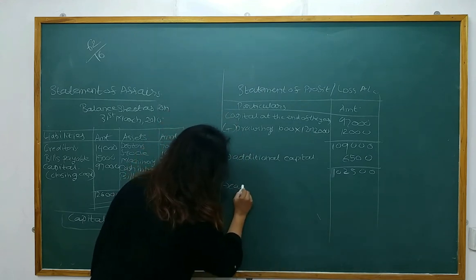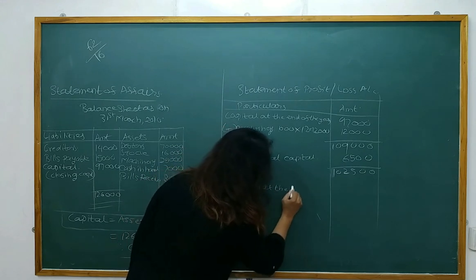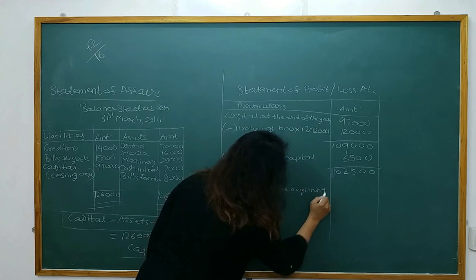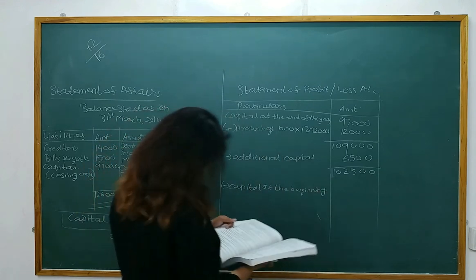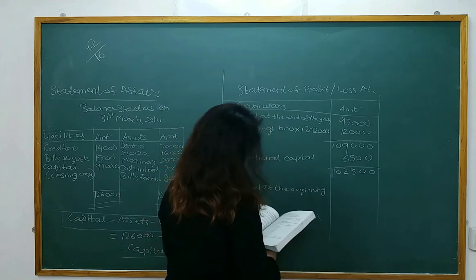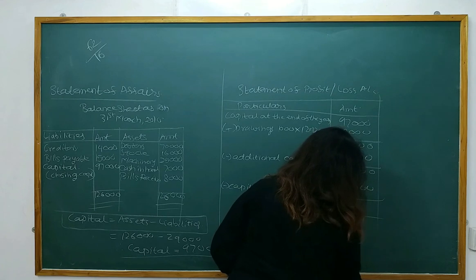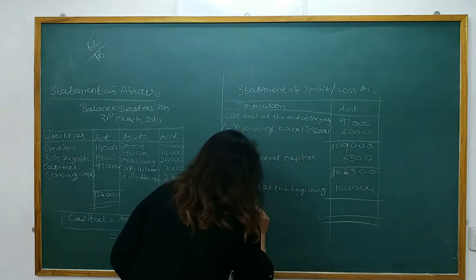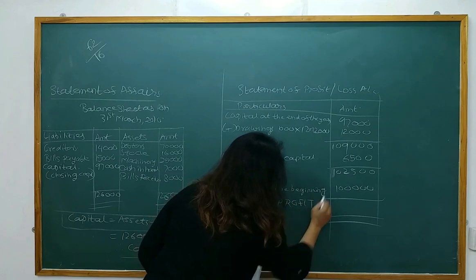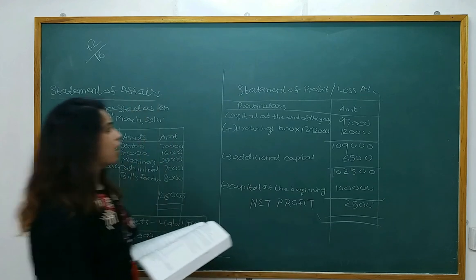Less capital at the beginning of the year. What was the capital at the beginning of the year? It was 1 lakh. Again, we are getting a positive answer, which means we are getting net profit of rupees 2,500.